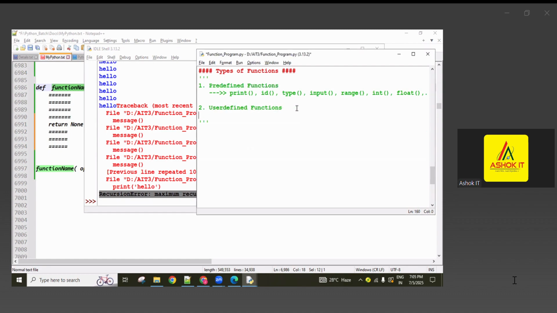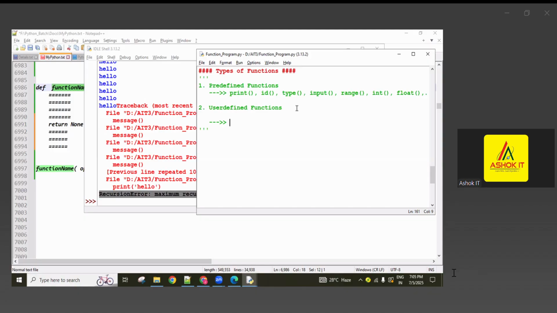Next, user-defined functions, guys. The functions which are developed by using the def keyword as per our requirement are called user-defined functions. As a developer, we develop our own functions using the def keyword as per our requirement.